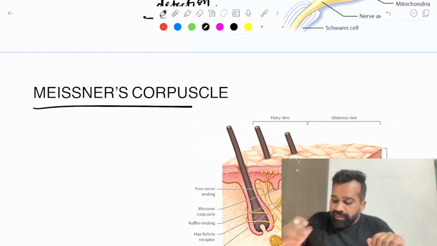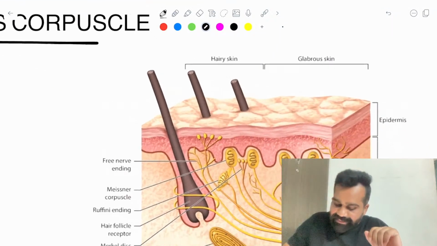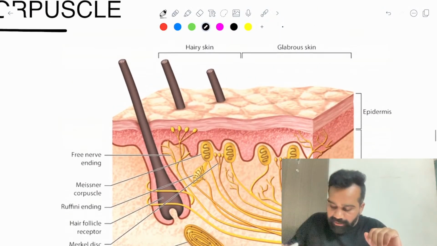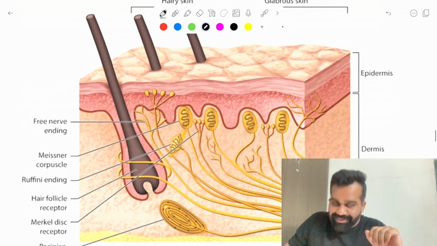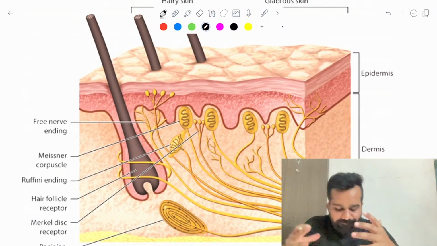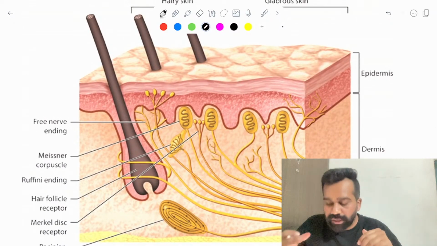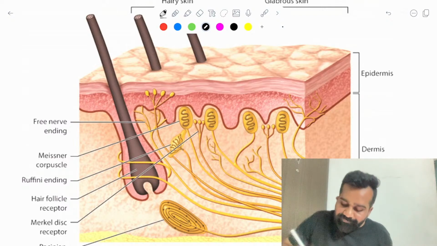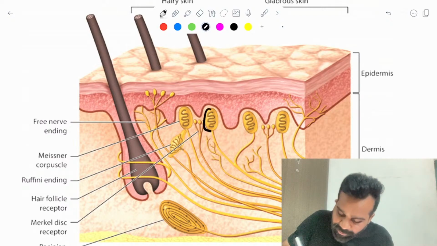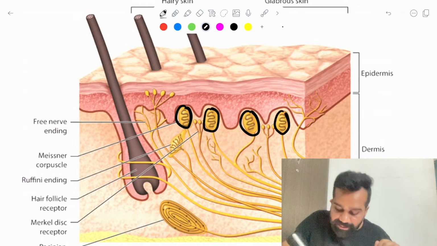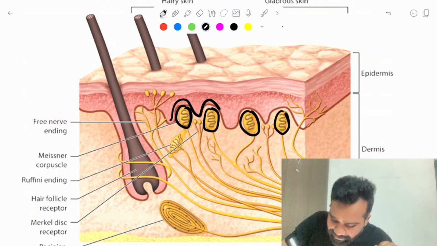Meissner's corpuscle, you can see this image. Our skin is innervated by different kinds of nerve endings. Of these, the encapsulated nerve endings are in the dermis area, generally not in the epidermis. See, this is my basement membrane.